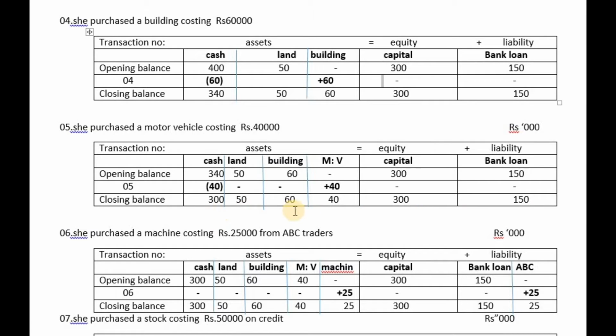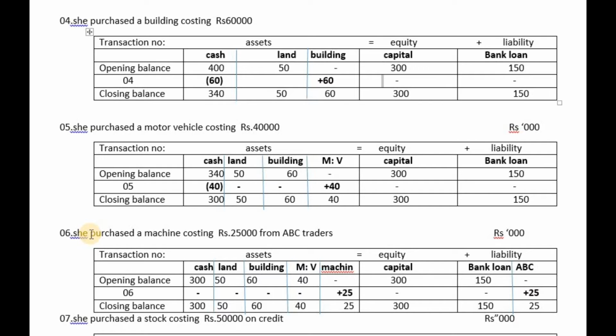Total of assets comprising motor vehicle, building, land, cash, total is 450,000 in the end of introducing the fifth transaction. I feel that you are able to understand very easily. It is very simple for you to understand. Right.